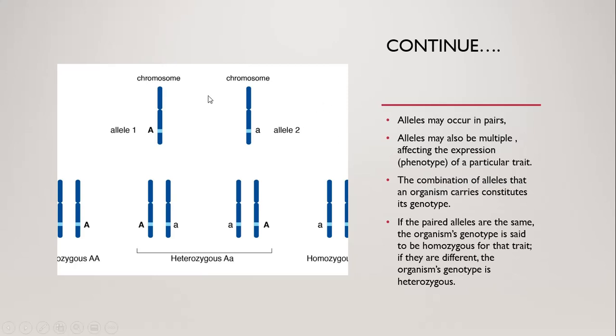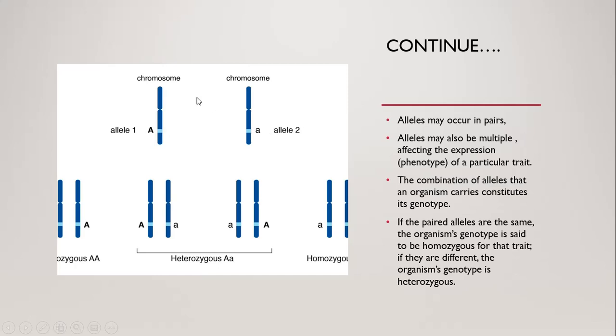As you can see in this diagram, on this chromosome we have allele 1, and on the other chromosome we have allele 2. So these two are different alleles. The gene is the same, this light blue one is the same gene, but it has two alternative forms on two different chromosomes.